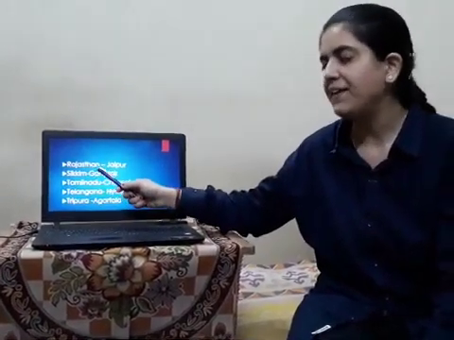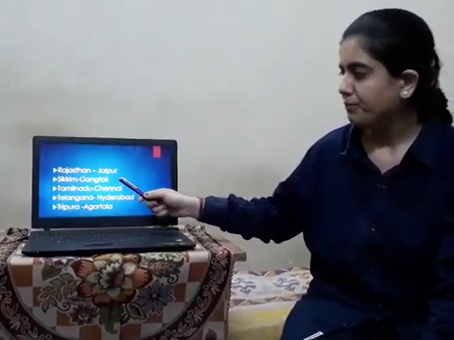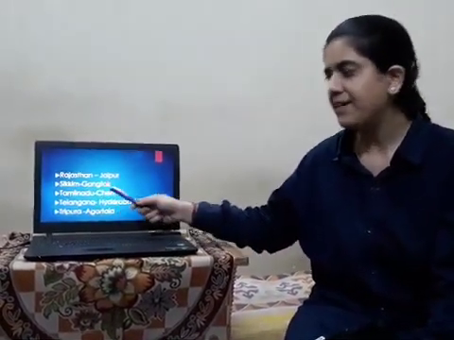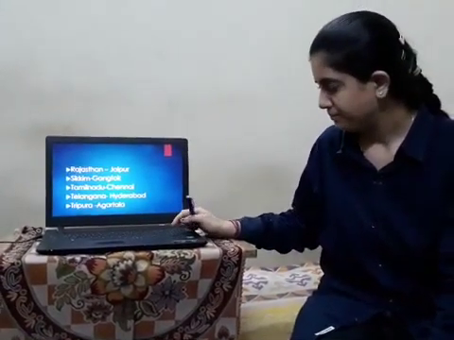Now for Rajasthan the capital is Jaipur. For Sikkim the capital is Gangtok. For Tamil Nadu it is Chennai. For Telangana it is Hyderabad. And for Tripura it is Agartala.